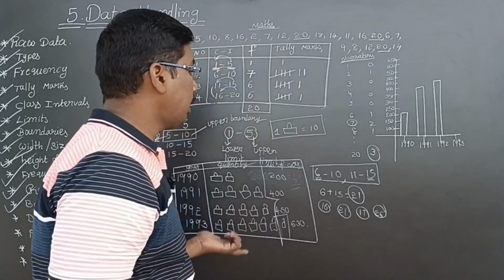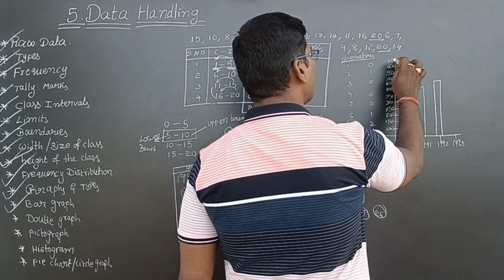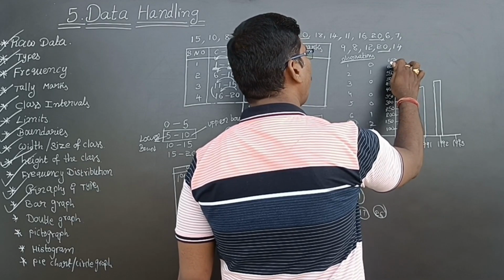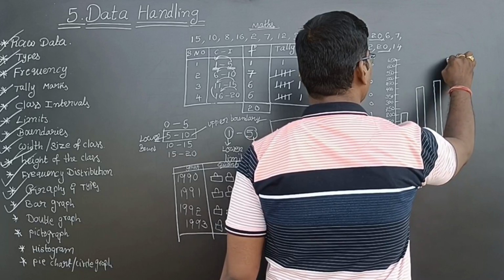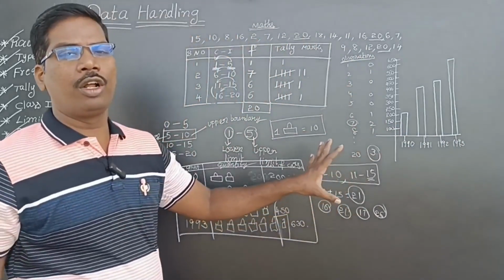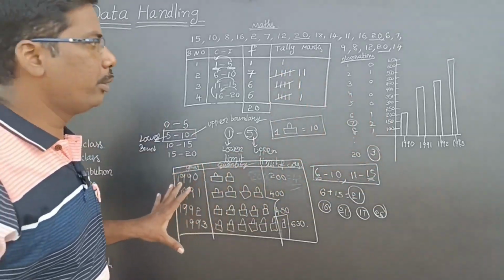Next, 1993, 630. So 630 means this is 600, this is 650, so the middle is 625. If you move a small distance further, then definitely it will be 630. So this is called bar diagram, bar graph.